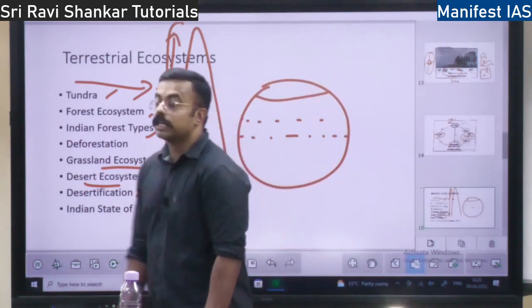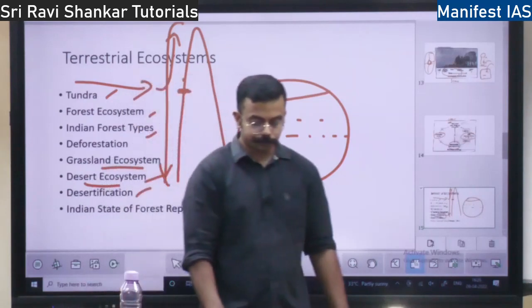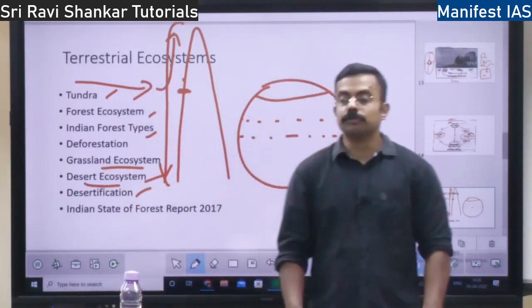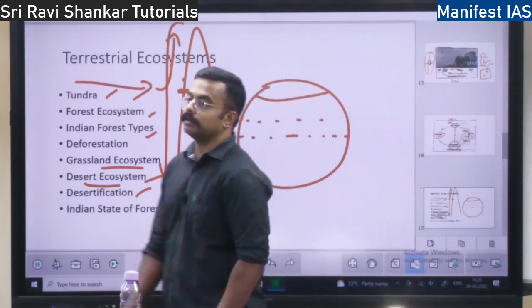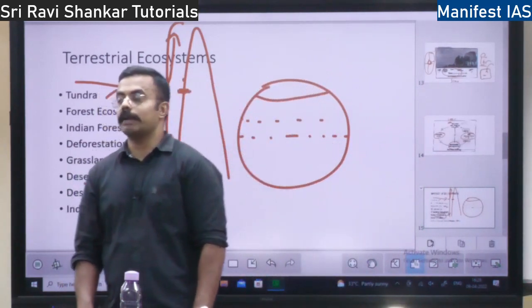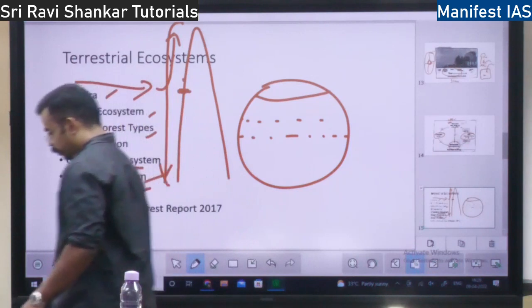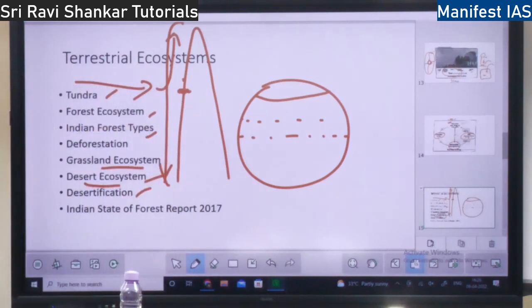Then afforestation also we should support. When it comes to afforestation, please remember one fund called Campa Fund. What is Campa Fund? It is a fund for promoting afforestation.